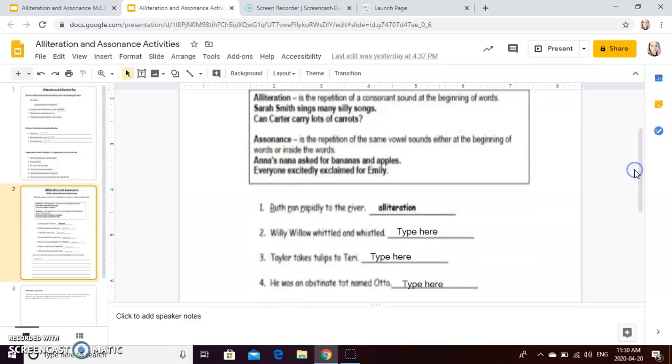On this page, all you're doing is reading the sentences, and you are going to try to determine whether the sentence is an example of alliteration or of assonance. If you don't remember what they mean, the terms are up here at the top, and then all you have to type in the boxes is either the word alliteration or assonance, depending on what you see in that sentence.